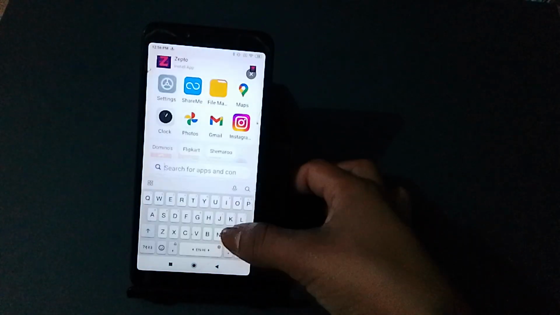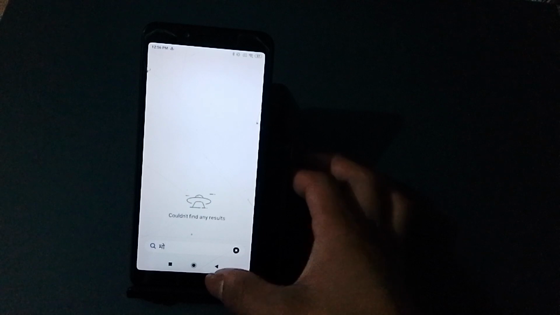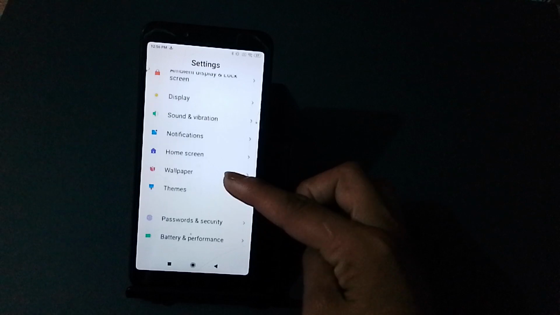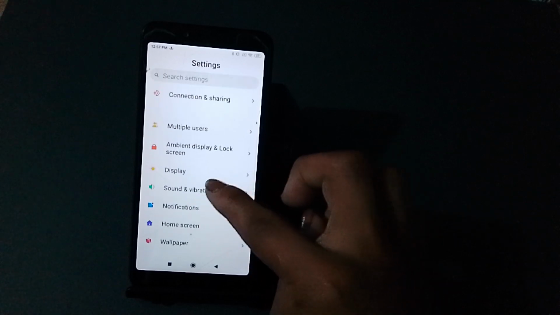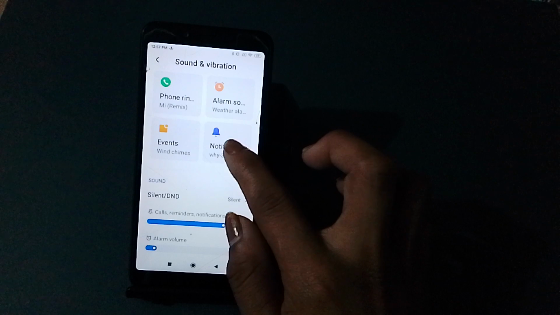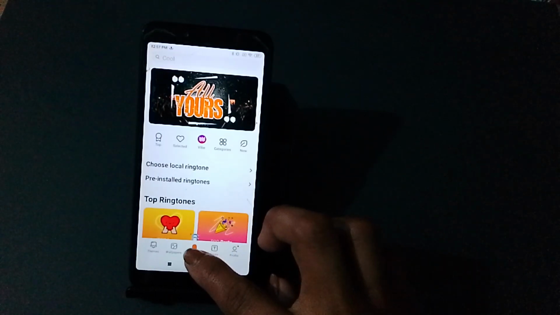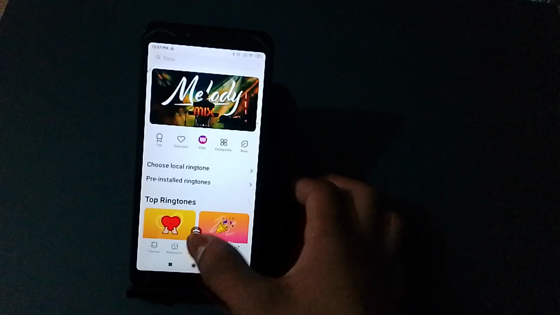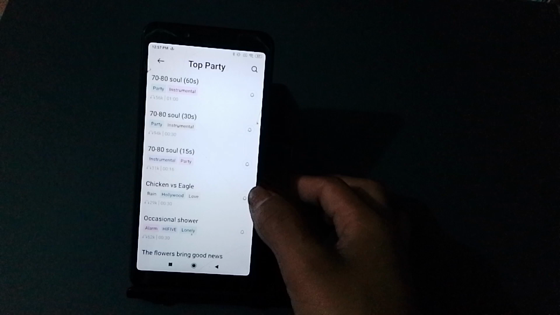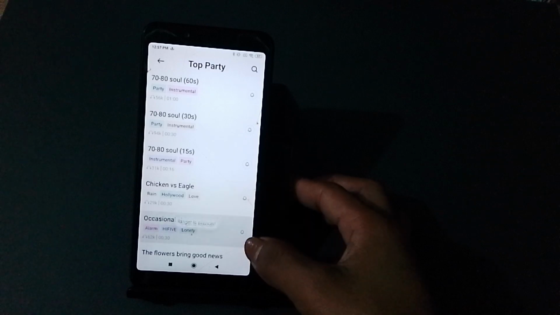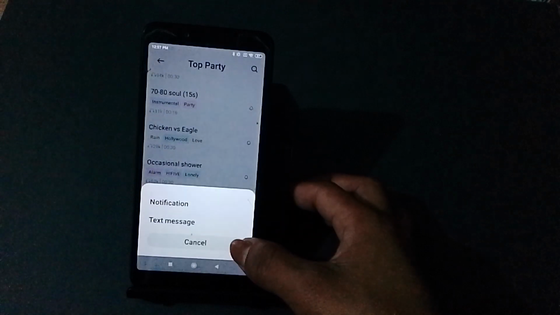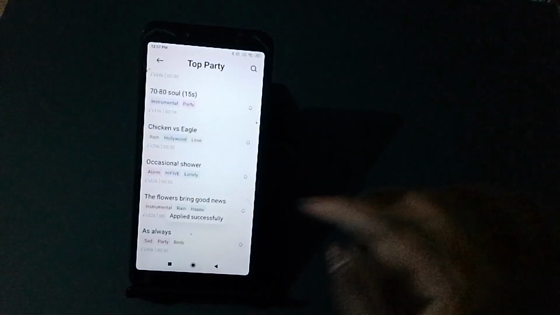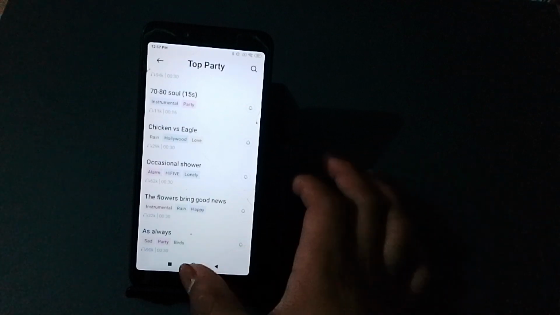First you have to go here to this setting, and here sound and vibration, here notification, then click here ringtone, then here table, here then text message, then download it, then apply successfully. Simple.